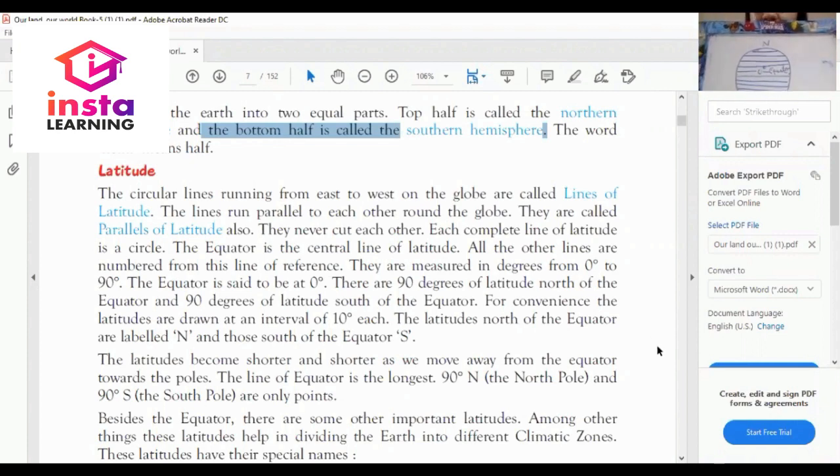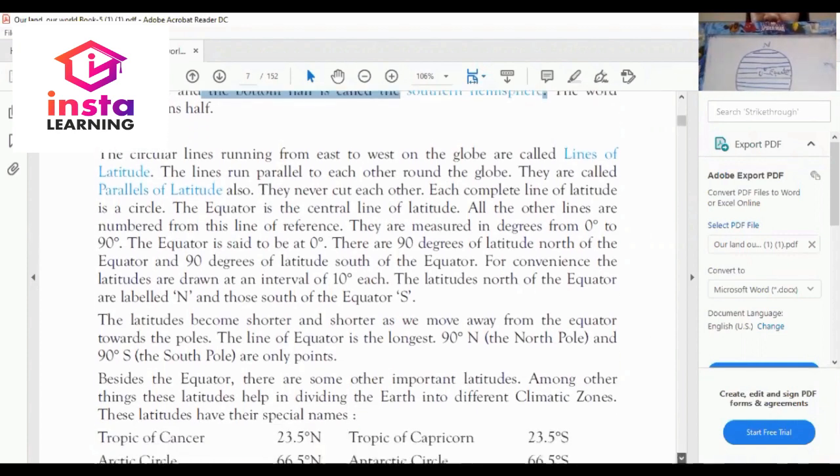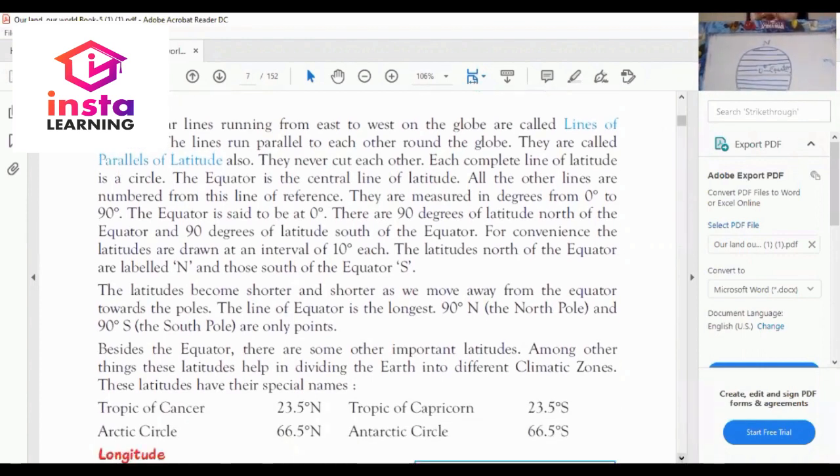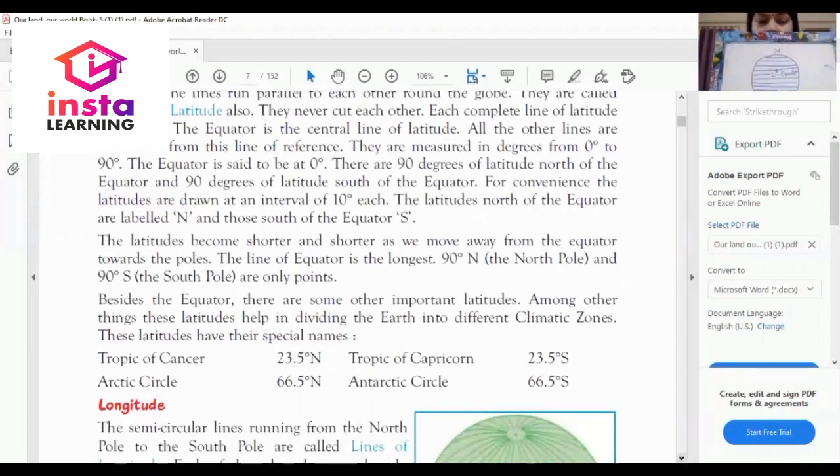As we have already discussed, these lines, which run east to west, are called latitude lines. Lines of latitude are parallel to each other. At 0 degree, this is the equator.